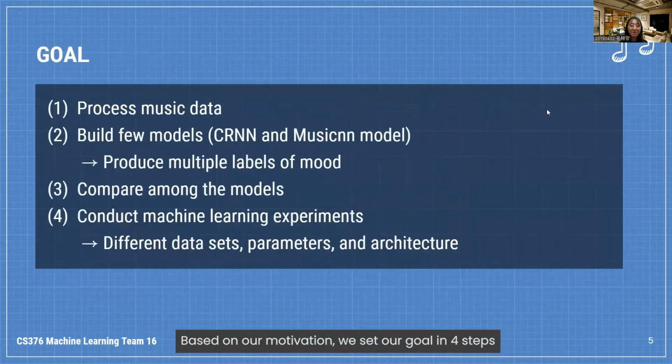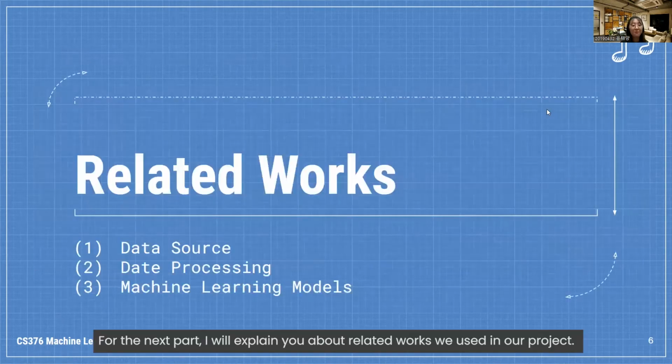Based on our motivation, we set our goal in 4 steps. First, process the music data. Second, build a few models using CRNN and music CNN. Next, compare among those models. And lastly, conduct machine learning experiments. For the next part, I'll explain to you about related works we used in our project.